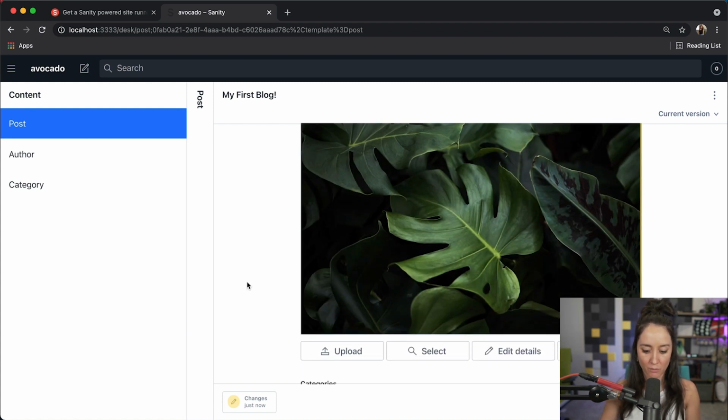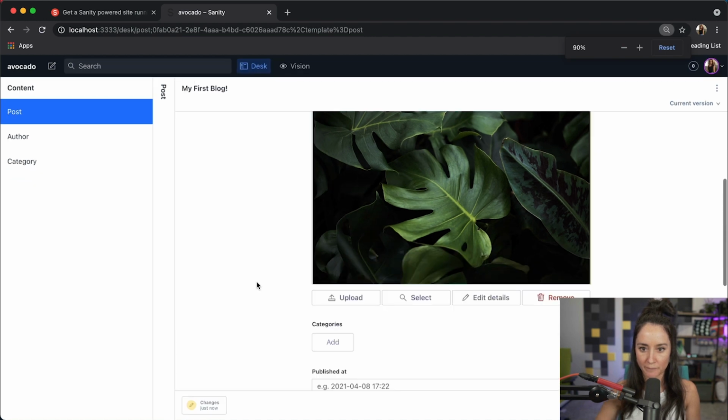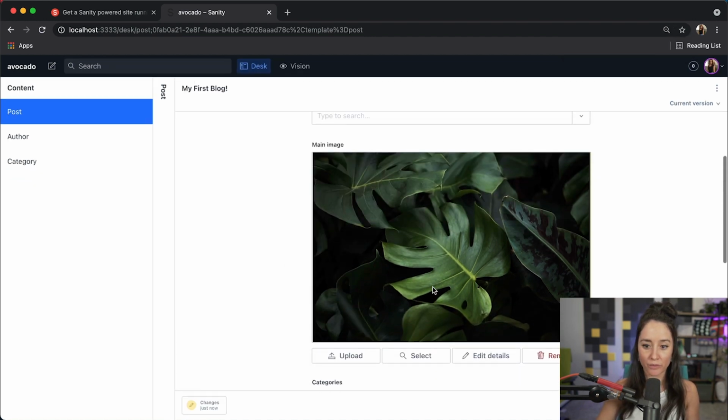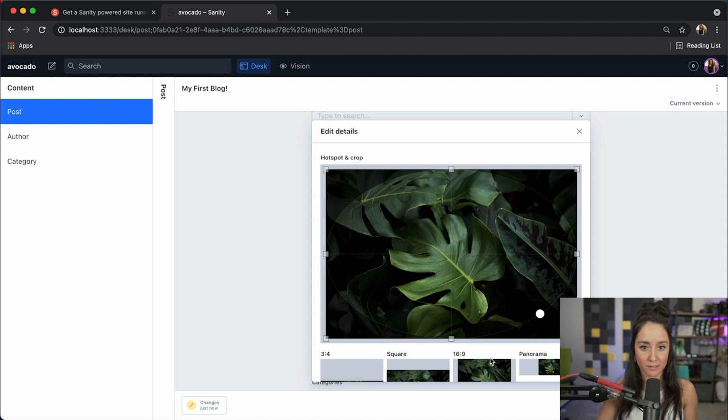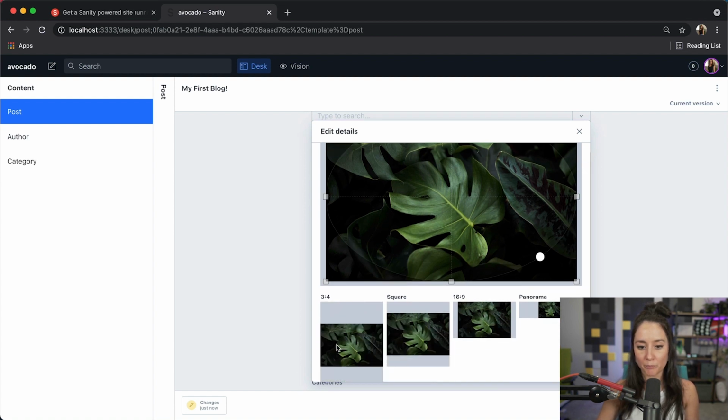And then from here, if I want to, and I will minimize just a little bit, I can edit this with the hit on edit details. And depending on the aspect ratio that you're going to be using, like say you have an author card and the aspect ratio is like a square, or you have a hero image on a blog post and you need more of a panorama, this allows you to upload one image and use it across different sizes.